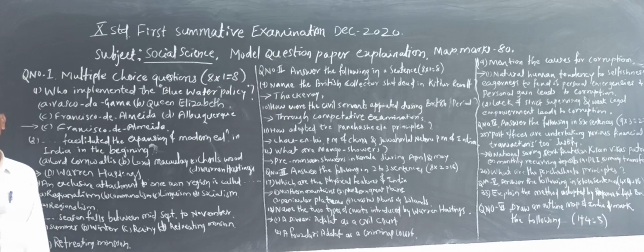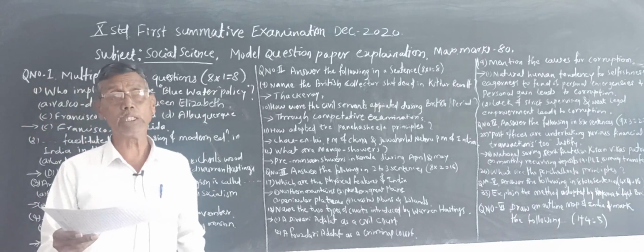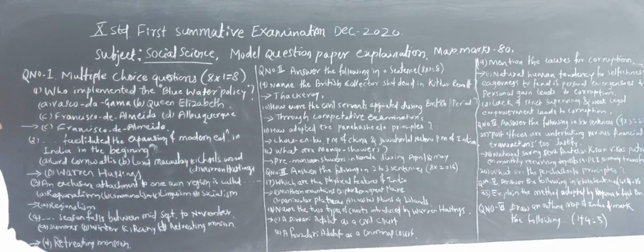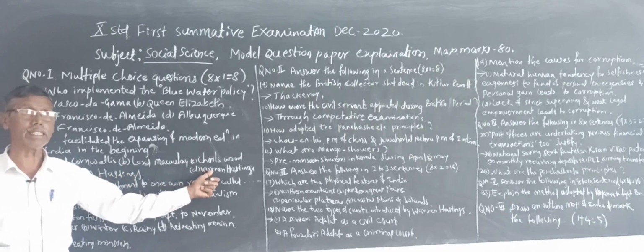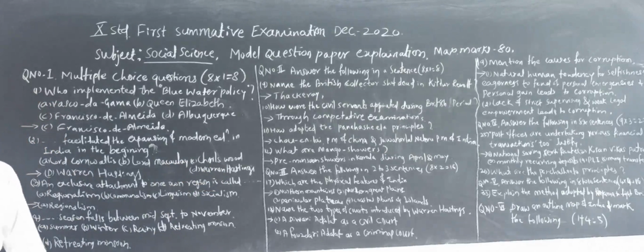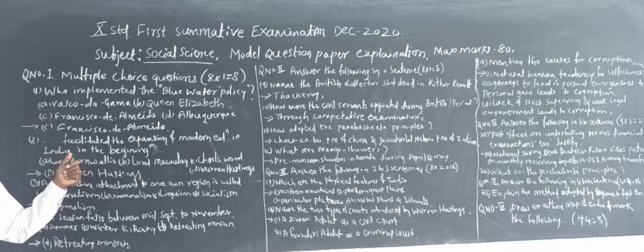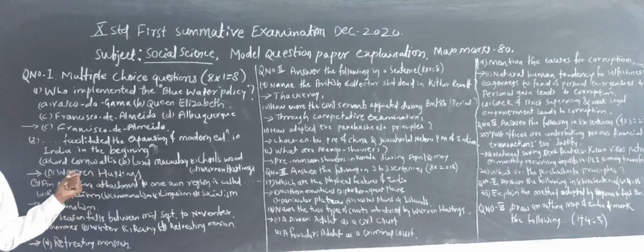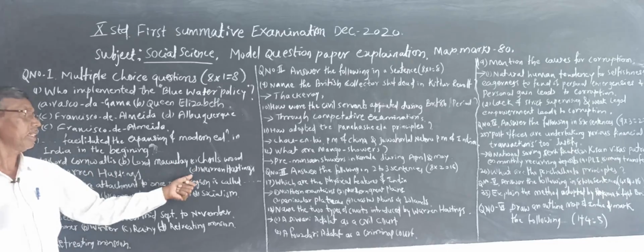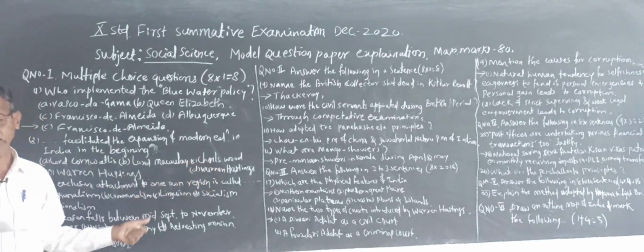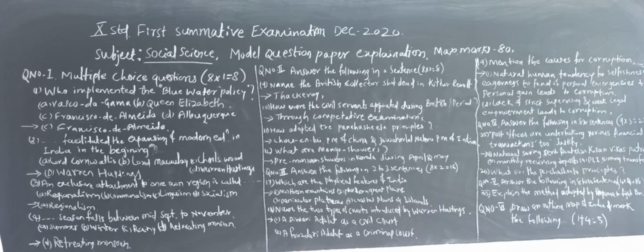Who facilitated the expansion of modern education in India in the beginning? For this question also 4 options are given: Lord Cornwallis, Lord Macaulay, Charles Wood, and Warren Hastings. Among these, you have to choose the correct answer and write it along with its alphabetical order. Here it is D, Warren Hastings. It is the correct answer.